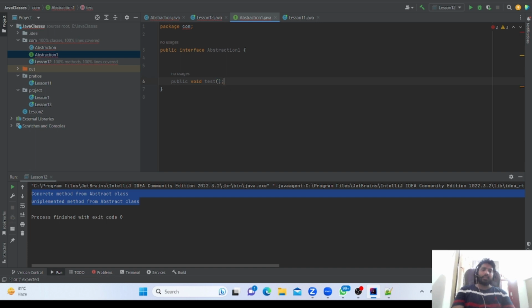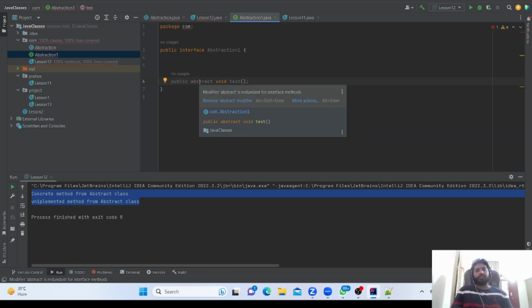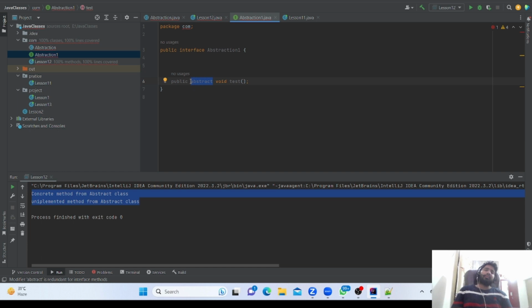Here you can see in this interface we are not writing this abstract, because the compiler will take care of this abstract. We do not need to write it. You can see that it is saying remove abstract modifier, abstract is redundant, meaning it is of no use. There is no meaning of this, so we can remove it, but internally the compiler will take it, like public also.